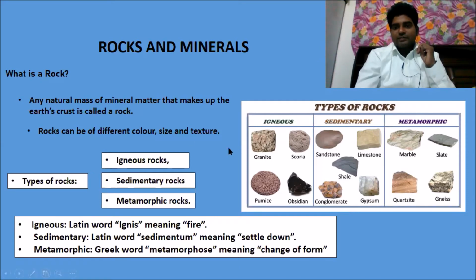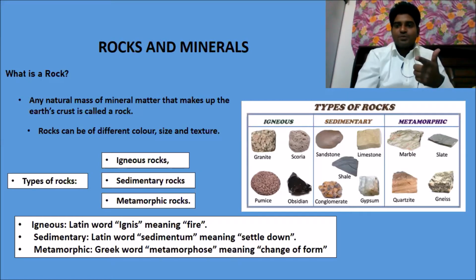You can see here the igneous rock examples are granite, scoria, pumice, and obsidian. These are the four examples of igneous rocks. Then we go to the sedimentary rocks. The sedimentary rock examples are sandstone, limestone, shale stone, conglomerate, and gypsum stone. How many? Five are there.